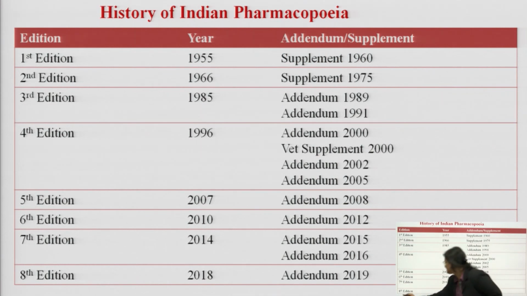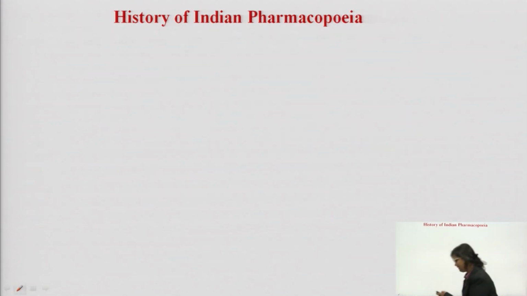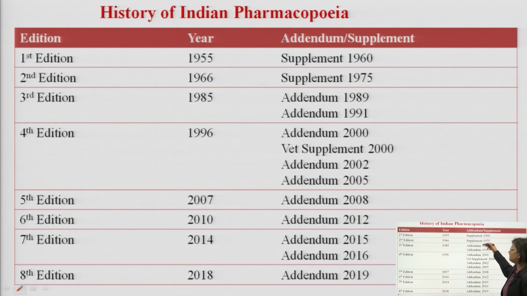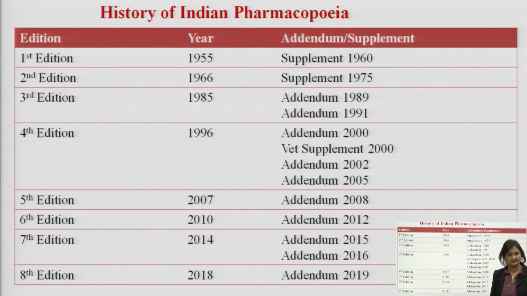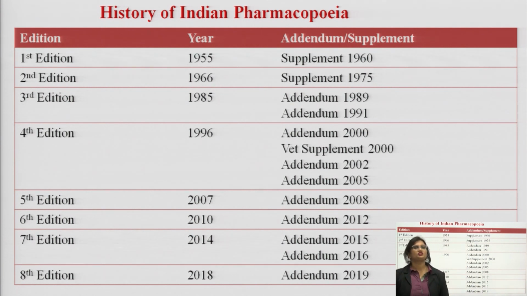Now, as I have already said, here I have tried mentioning all the different editions of Indian Pharmacopoeia. The second edition came into picture in the year 1966. The supplement to it came out in the year 1975, followed by the third edition, which was published in the year 1985. It has two addendums, 1989 and Addendum 1991.